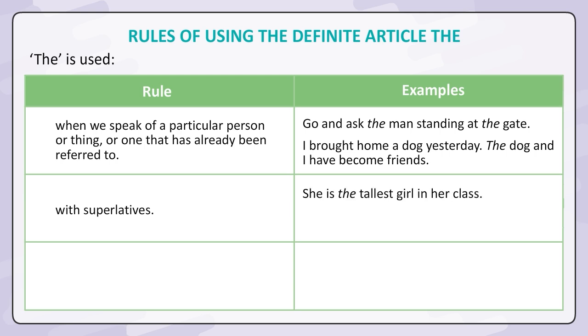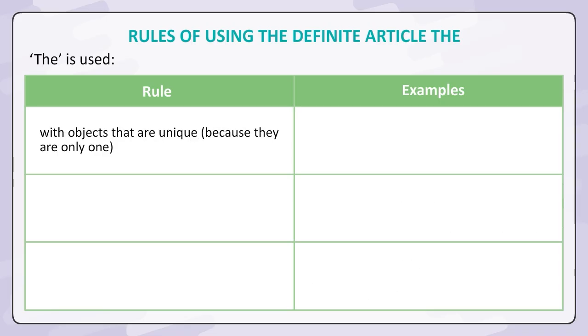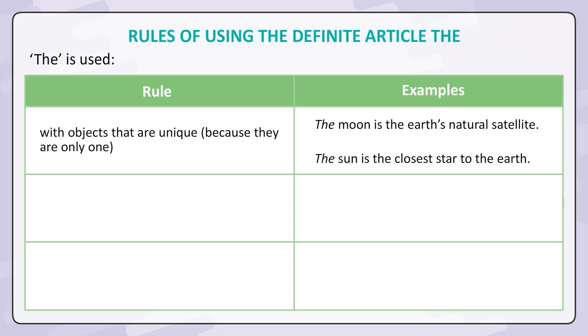With superlatives. She is the tallest girl in her class. My mother is the best mother in the world. With a common noun, when that noun represents the whole class. The dog is very loyal. The tiger is huge. With objects that are unique because they are only one. The moon is the Earth's natural satellite. The sun is the closest star to the Earth.